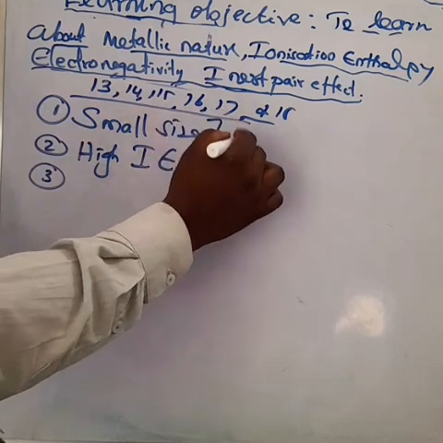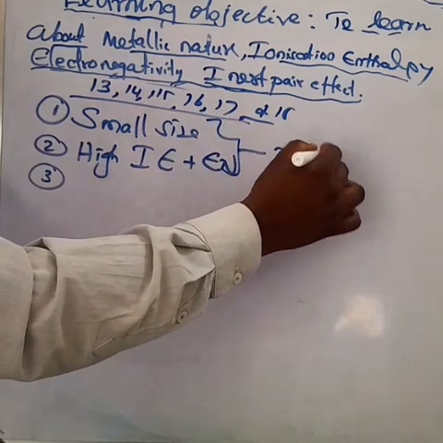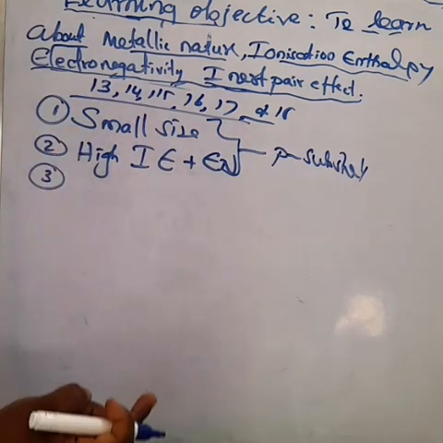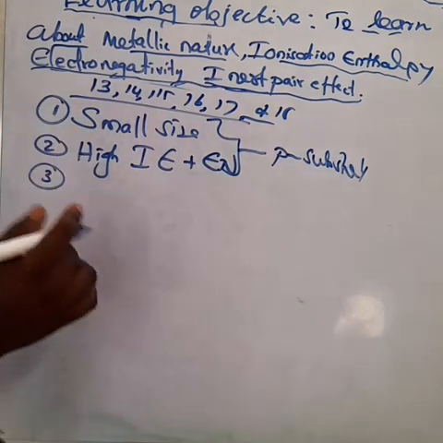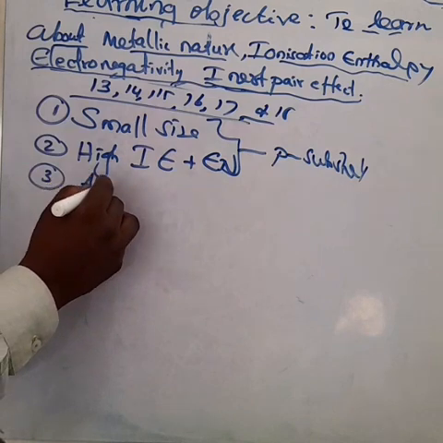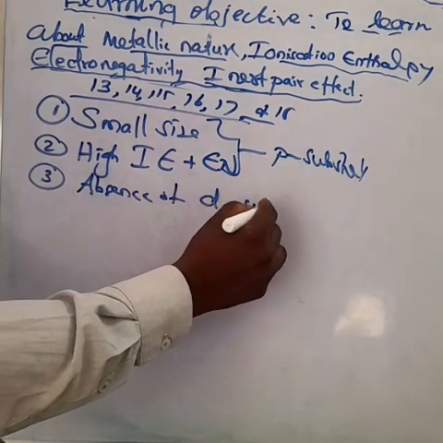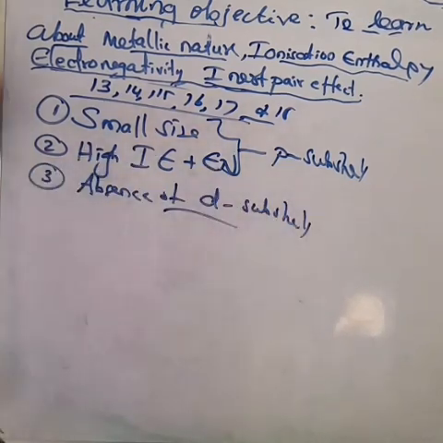What is the electronic configuration? ns2 np1 to 6. They have no d subshell. So there is absence of d orbitals in the valence shell for the first member of groups 13 to 18.